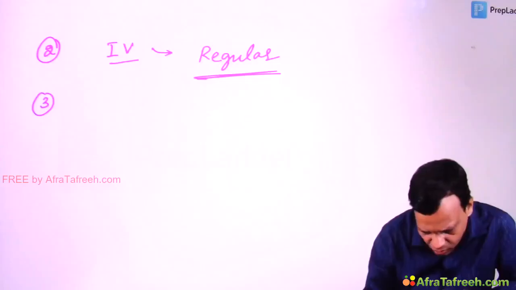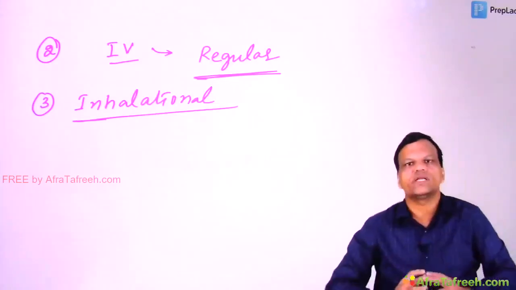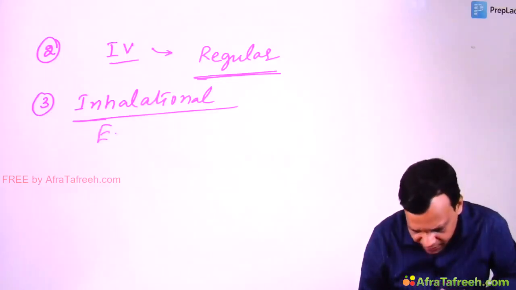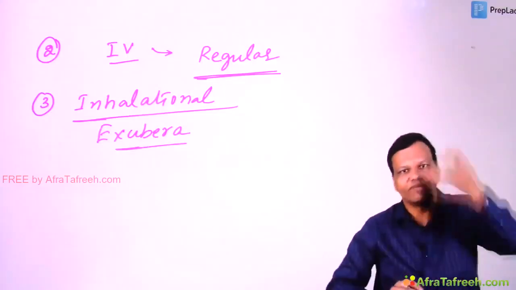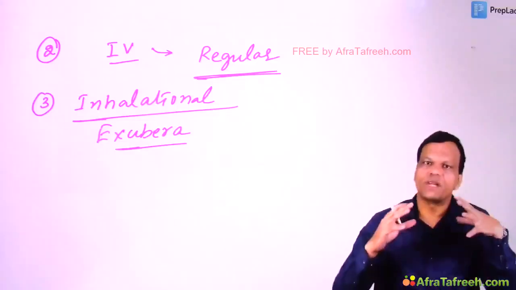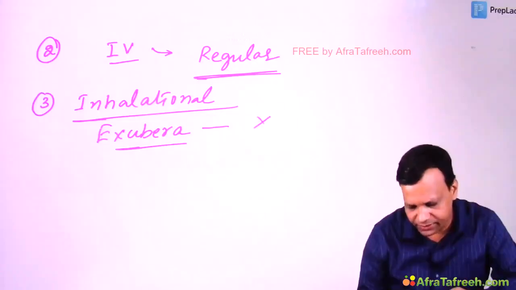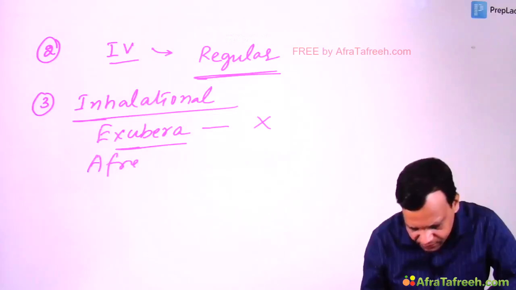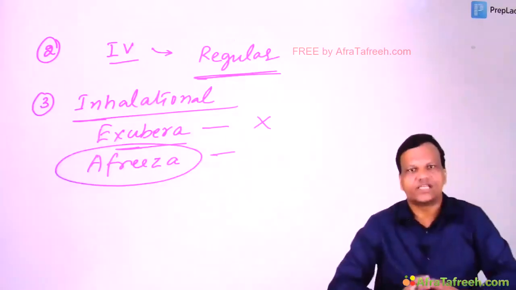Then there is another route called the inhalational route. Insulin can be given by inhalational route. There was one insulin formed earlier called Exubera, which could be given by inhalational route. But because of pulmonary complications, this insulin has been withdrawn from the market. Now another brand has come, called Afrezza, which has also been approved by inhalational route.